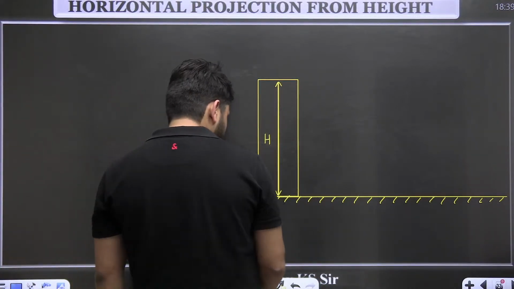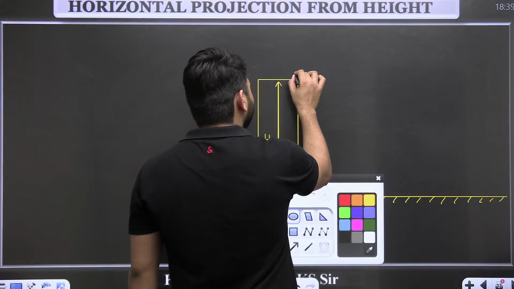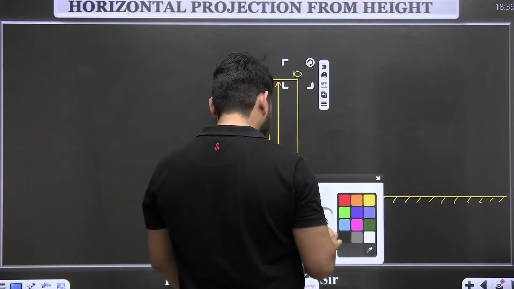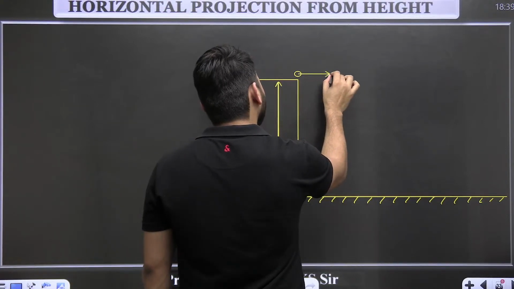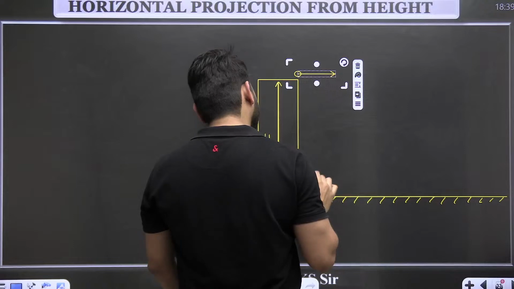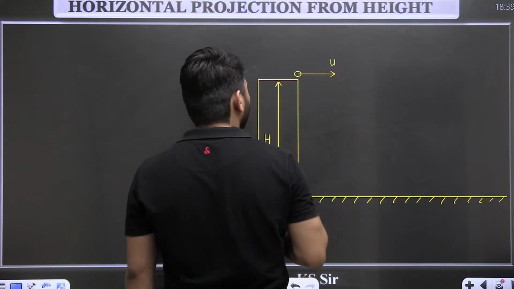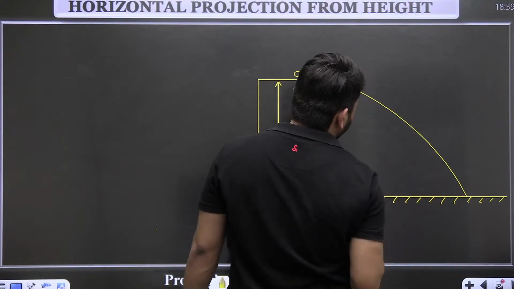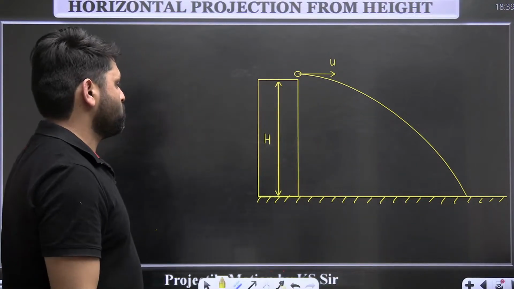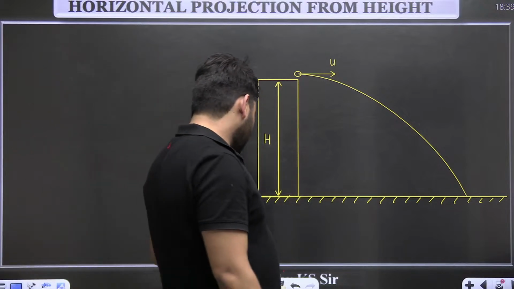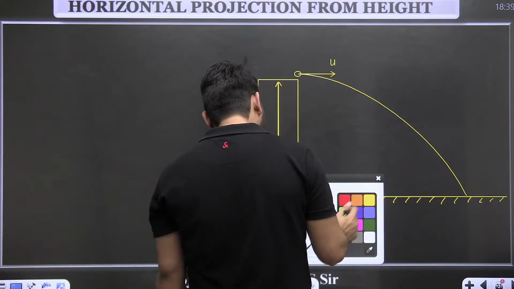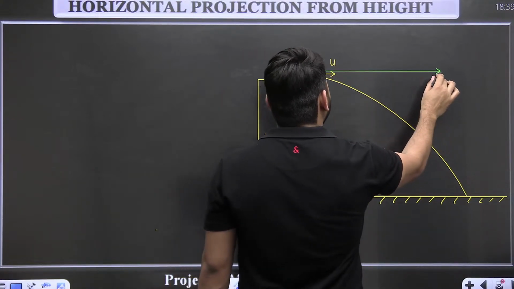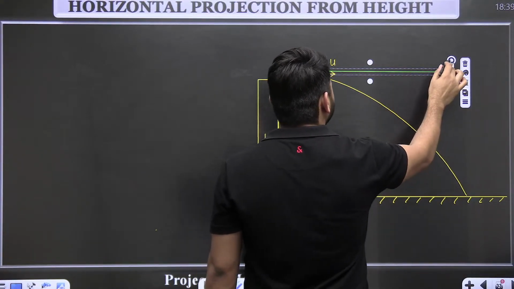So how do we project the particle here? The particle is projected like this, with a speed u. The particle will move like this and it will hit the ground. Here too, this is motion in a plane. How do we deal with a motion in a plane? We simply take two directions, one as a positive direction and the other as a